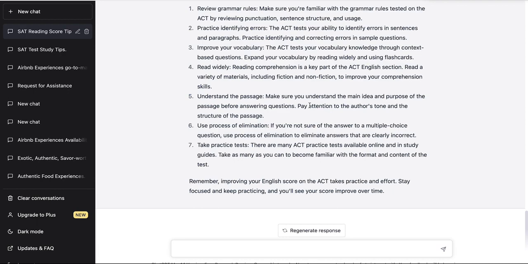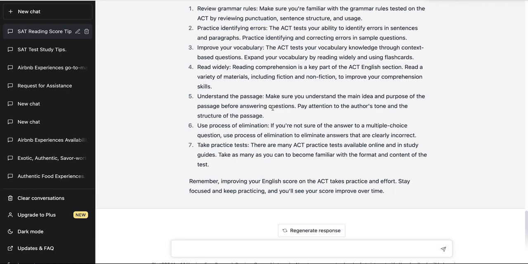It's kind of like your diet, right? You want to eat various diets to address various nutrients. So in the same way, you want to read from various materials to address any sort of deficiency you may have within your reading comprehension. So that makes sense. Point 6 says use process of elimination.